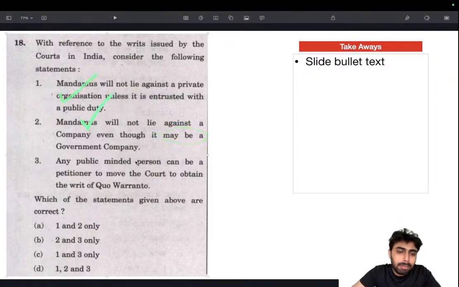This is right. Any public minded person can be a petitioner to move court to obtain a writ of quo warranto. Yeah, this is where the concept of locus standi comes into the picture.